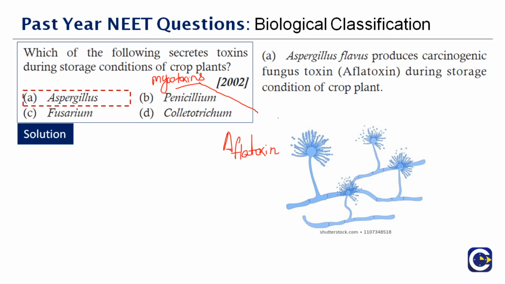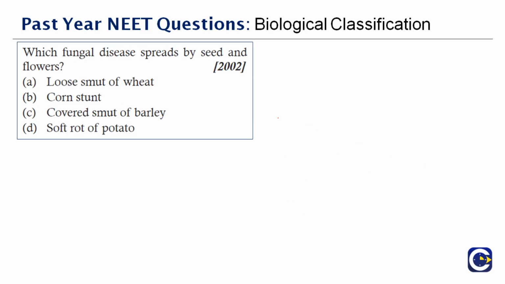Okay, fine. Next question here. Which fungal disease spreads by seed and flowers? Again you're given 4 options here: loose smut of wheat, corn stunt. What do you think loose smut of wheat is? How will it look? Of course, all the diseases that you're given here are fungal diseases.